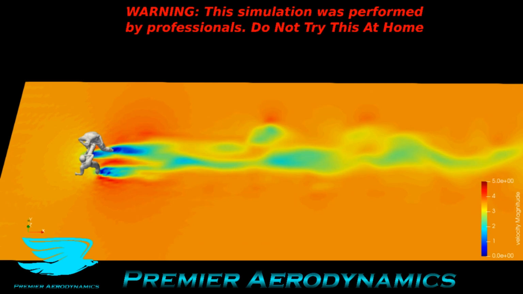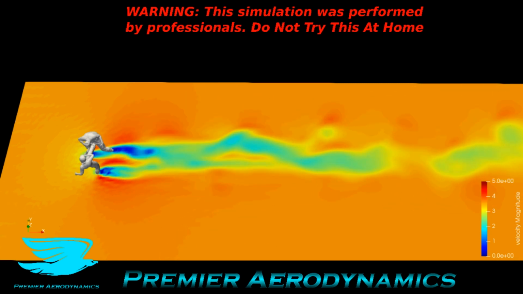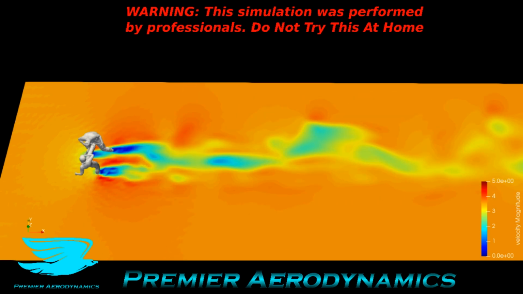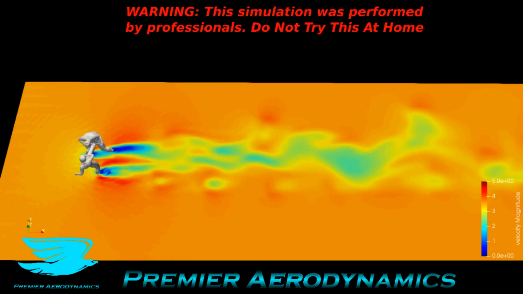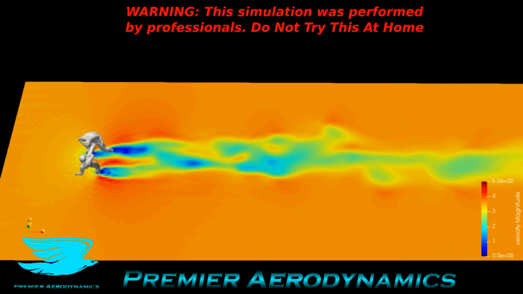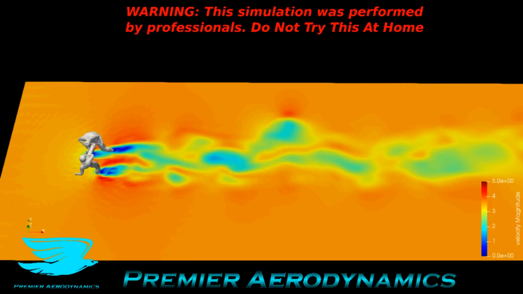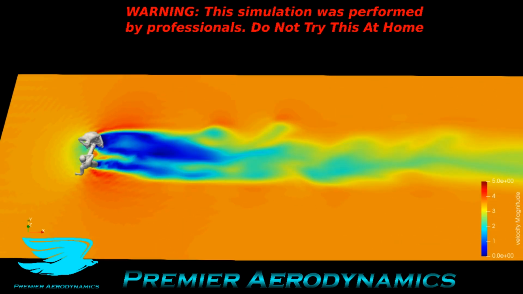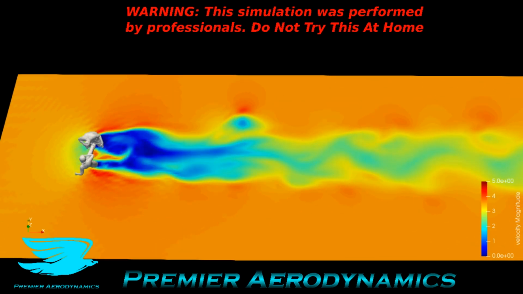I think it's because the front leg of the guy, the wake of that is actually impinging upon the second leg, so it's effectively 2 cylinders in tandem. Whereas the girl, because she's raised her left leg off the ground, there's only her right leg which is producing some of the wake. So that's very clever, as I mentioned earlier.